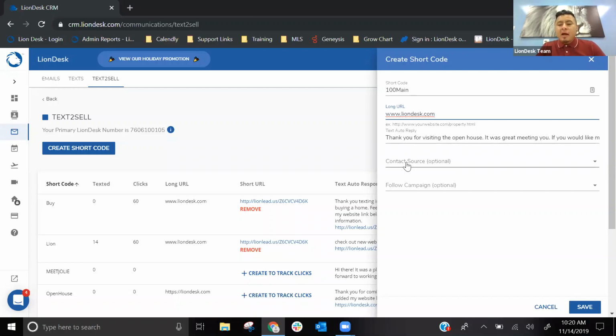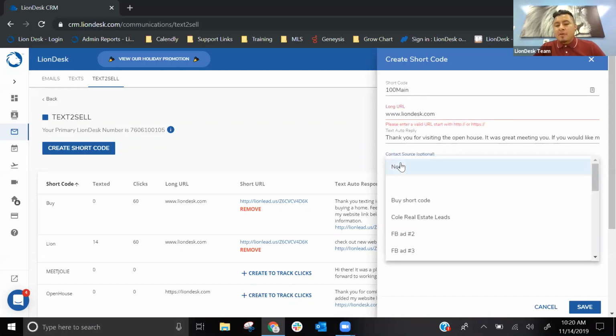Below, you will see two options, contact source and follow-up campaigns. These sections are optional. Everything above is mandatory with the exception of the long URL, which is not needed. But for contact source, you want to click on that and select where this lead is coming from.